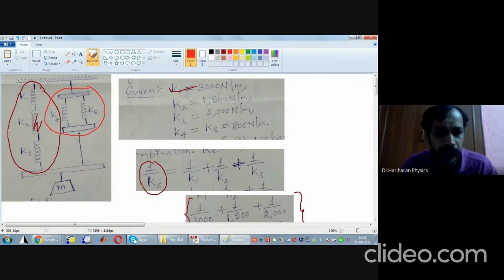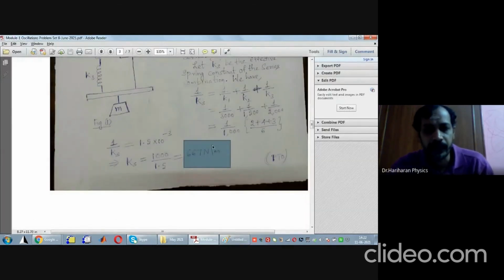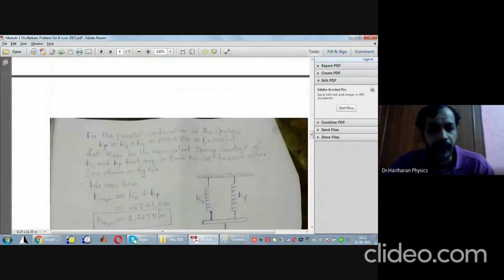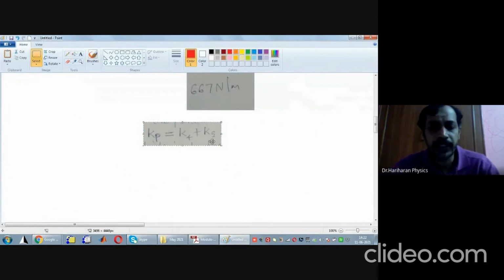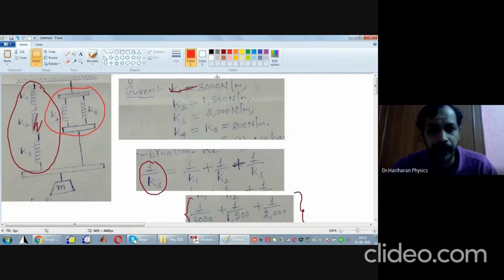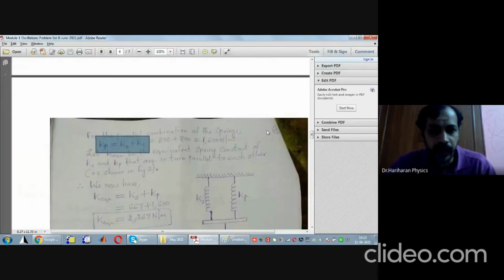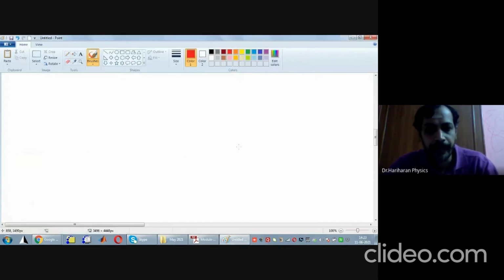Therefore, now focus only on K4 and K5. What is the effective spring constant of that parallel combination given by? If I call it Kp, that will be equal to K4 plus K5. K4 and K5 are each equal to how much? 800. Can you see here? They are each equal to 800. Therefore, what is 800 into 2? 1600. Therefore, Kp will be equal to 1600 newtons per meter.